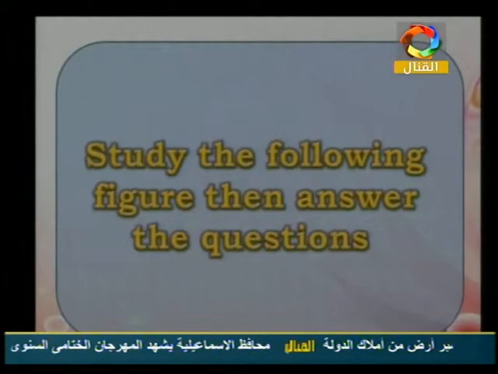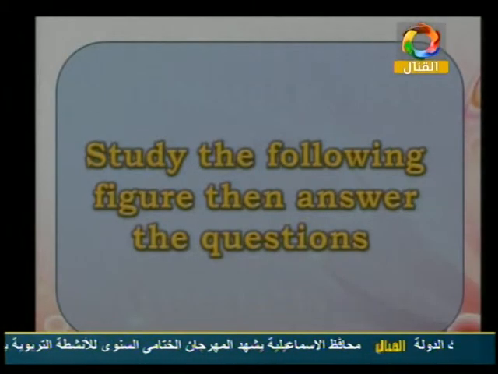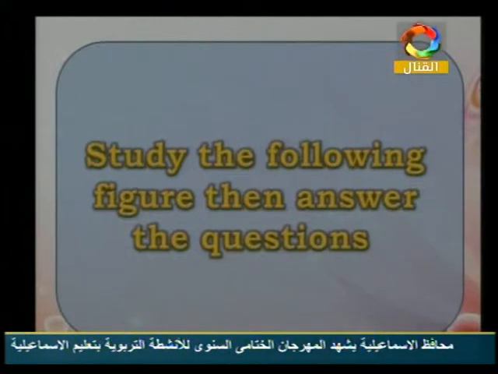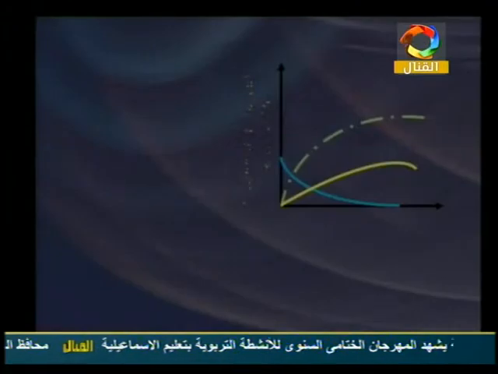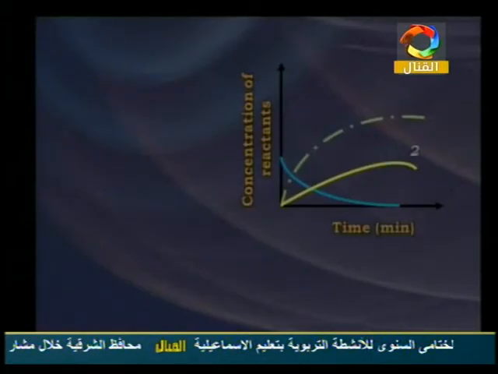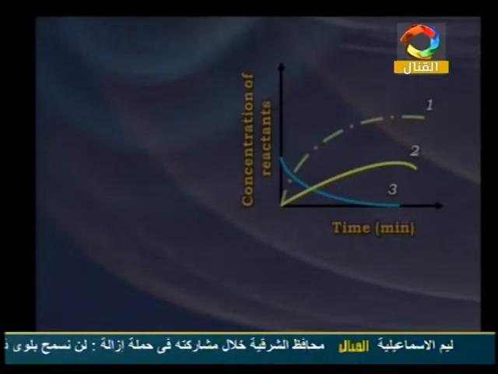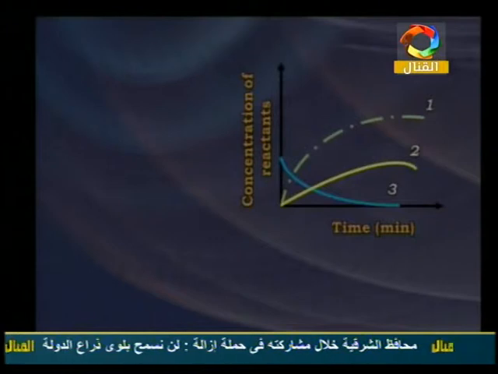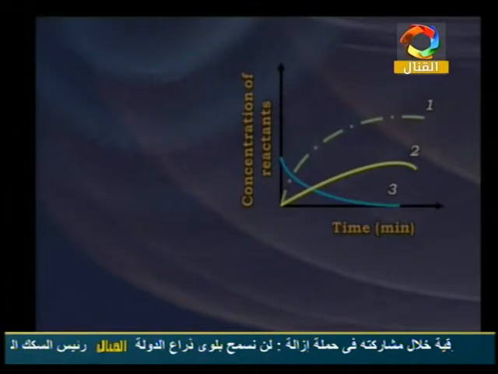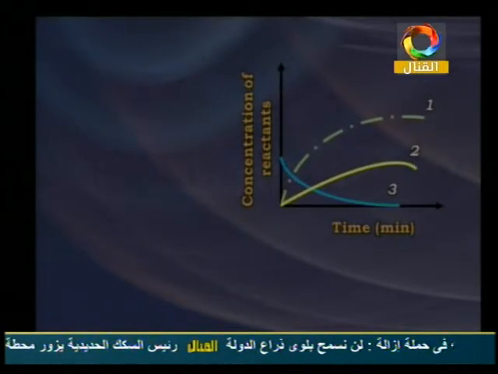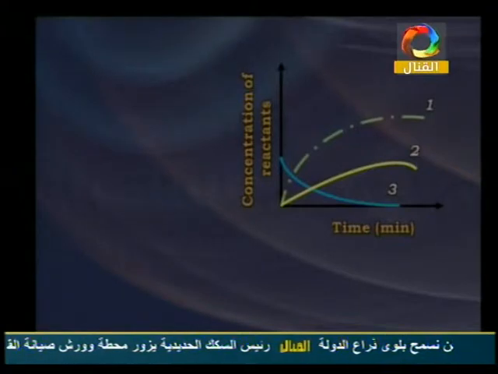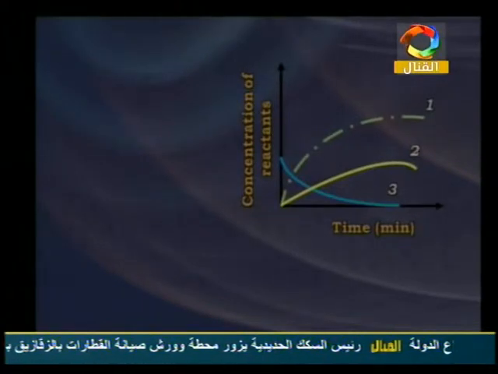Here we have another type of question: study the following figure, then answer the questions. First, we have the figure here. We have a graph, and this graph contains 3 curves. The first curve is in blue color, the second curve is yellow, and the last curve is the dotted one in green color.